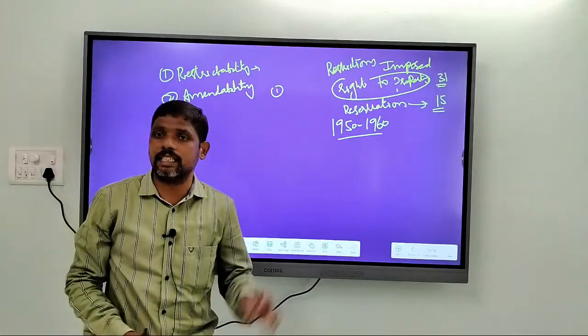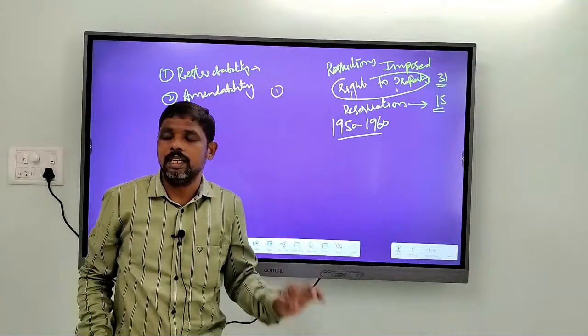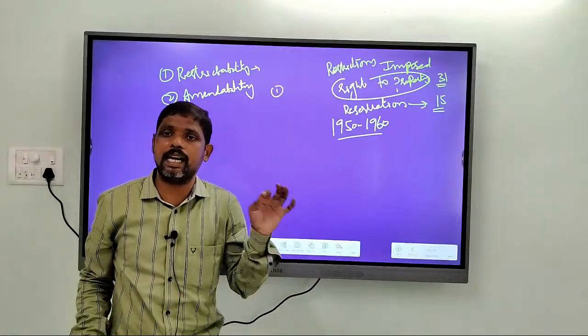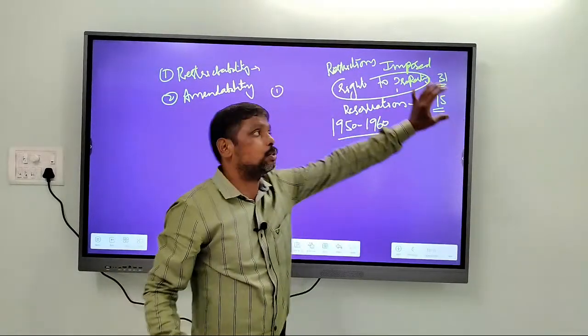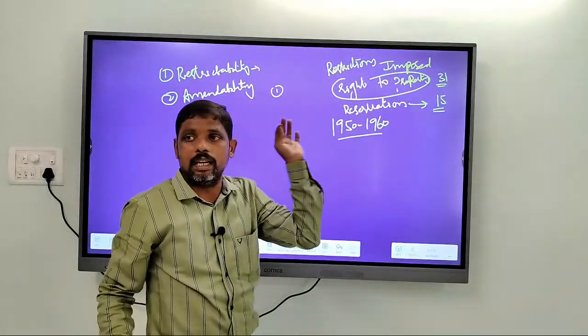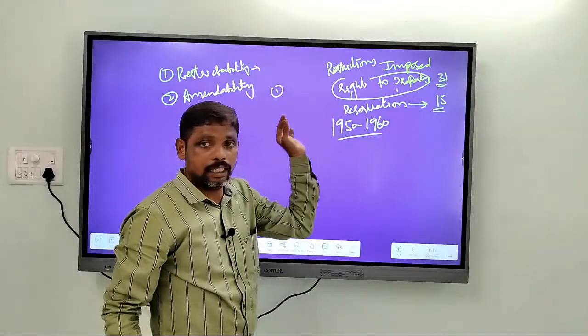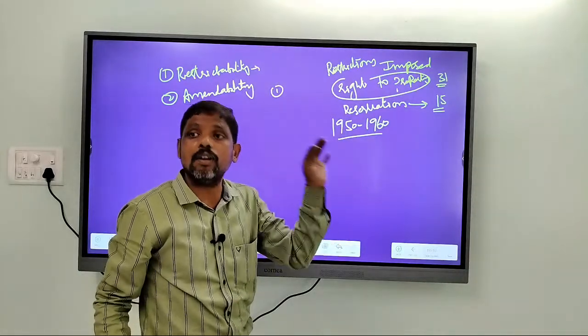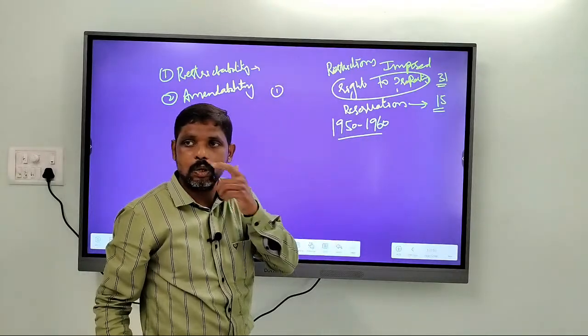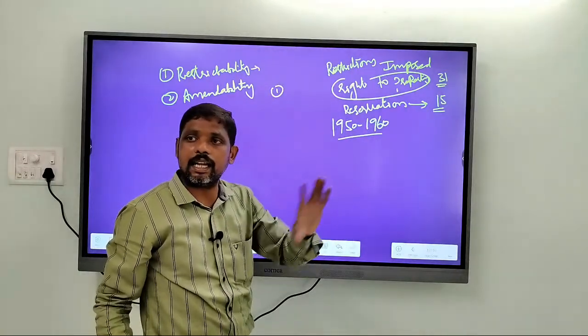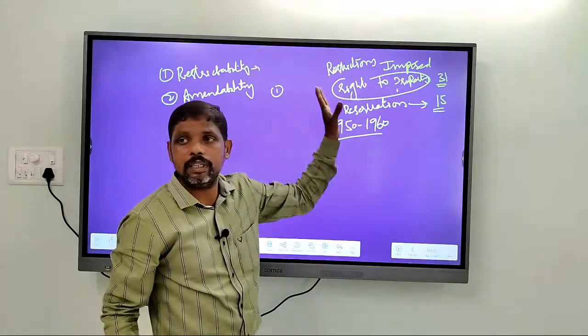The reservation laws made by the governments are seen as violative of Article 15. So these two issues, right to property and the reservation laws, restricted the fundamental rights. The entire debate went on these two issues.